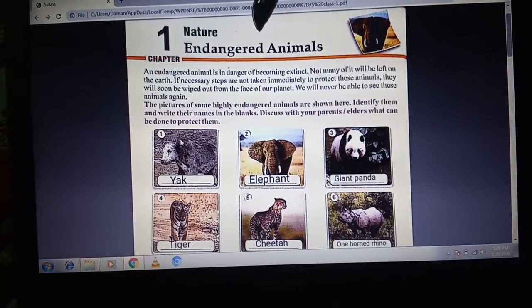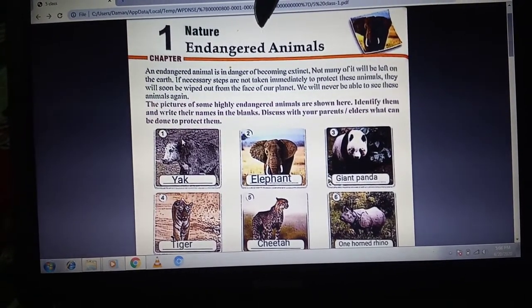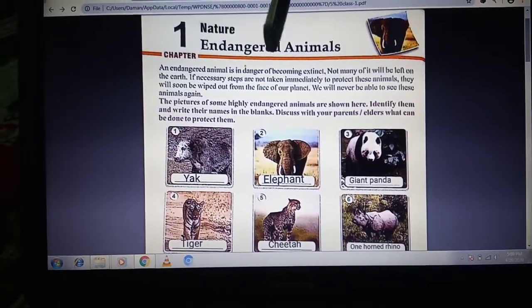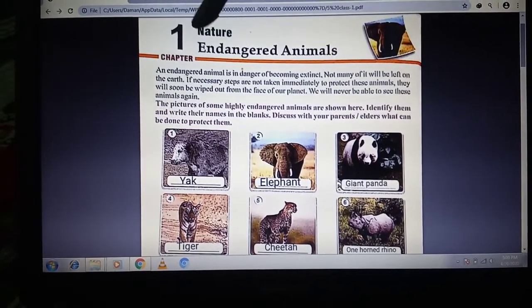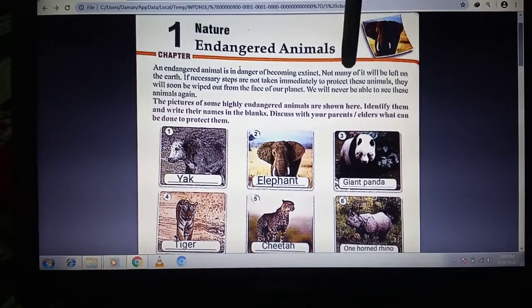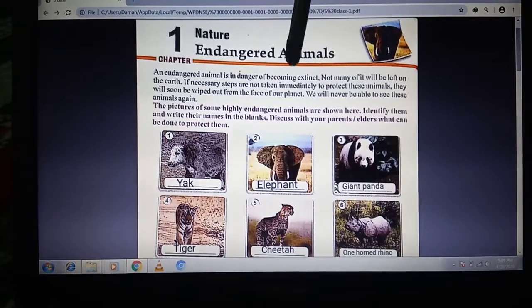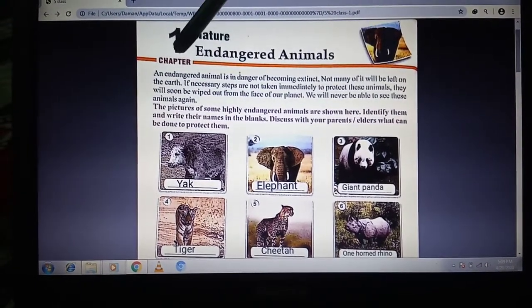Endangered animals are the animals which are in danger and cannot be seen in our future. An endangered animal is in danger of becoming extinct. Not many of it will be left on the earth. If necessary steps are not taken immediately to protect these animals, they will soon be wiped out from the face of our planet. We will never be able to see these animals again.